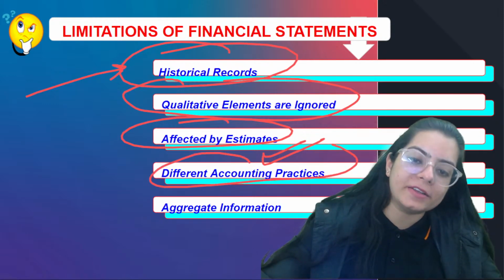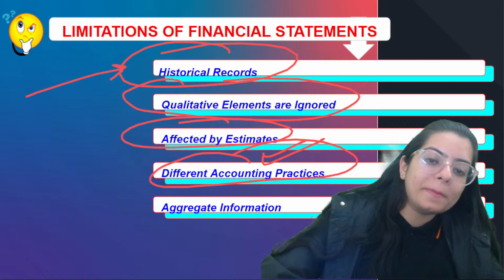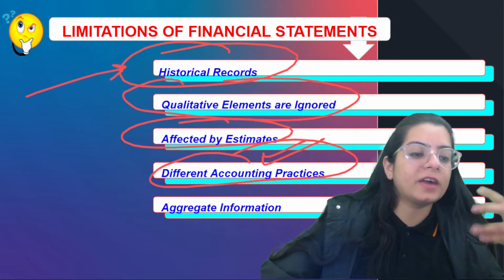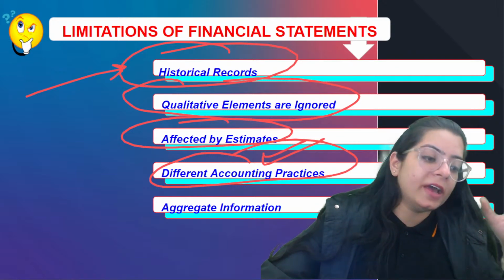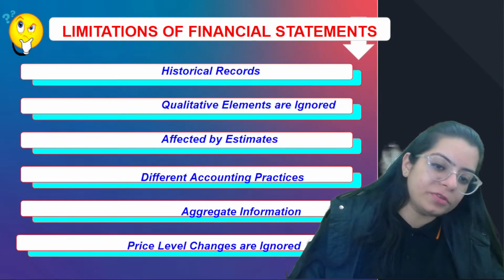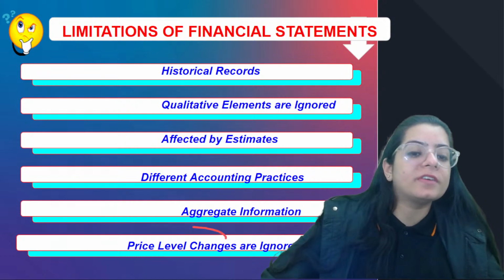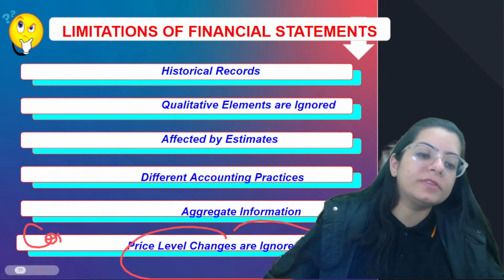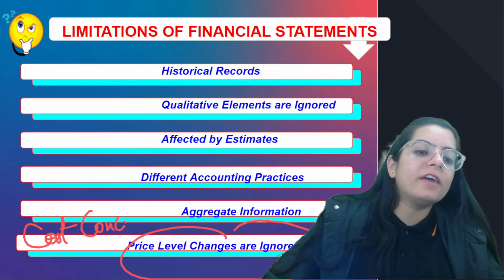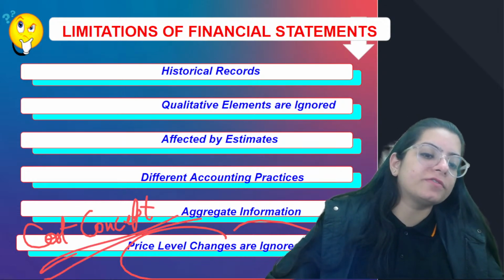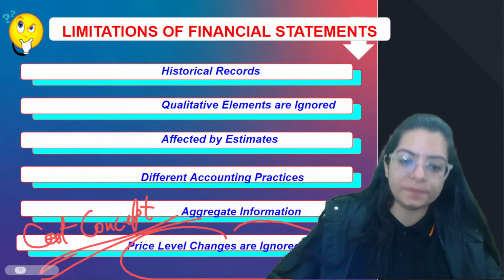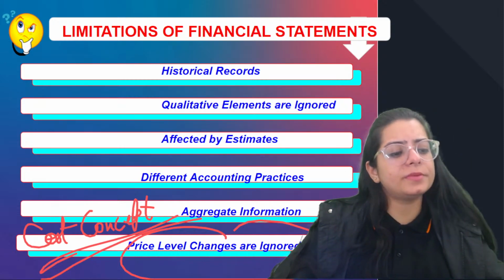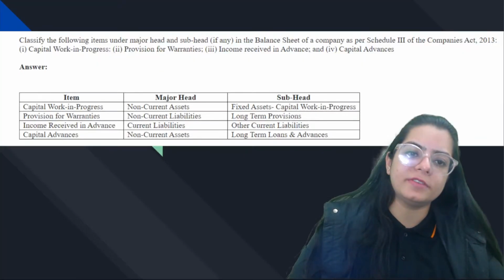Different accounting practices: sometimes some companies might follow different accounting policies and practices, so that will be difficult to understand and to compare. Aggregate information, right? Price level changes are ignored. Again, the cost concept comes in between, that of course we have been ignoring the price level changes from the very first day. These are disadvantages of whole accounting also, right? So this was all about your chapter on financial statements.